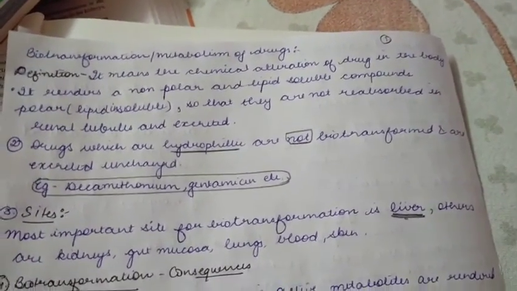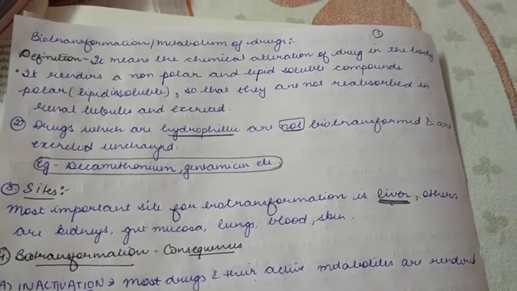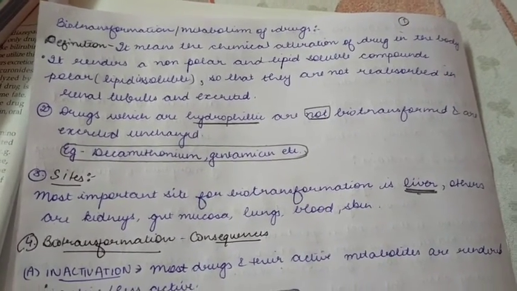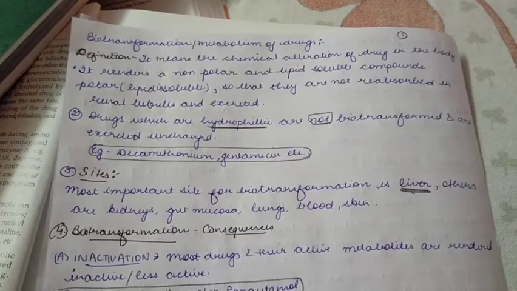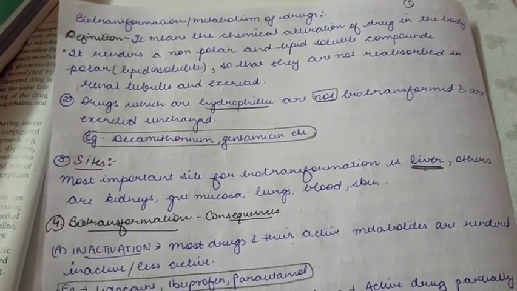We have biotransformation and metabolism of drugs. Definition: it means the chemical alteration of the drug in the body. It renders a non-polar and lipid soluble compound into a polar or lipid insoluble compound so that they are not reabsorbed in the kidneys or the renal tubules and are excreted.